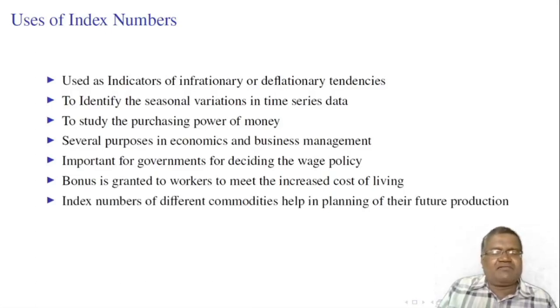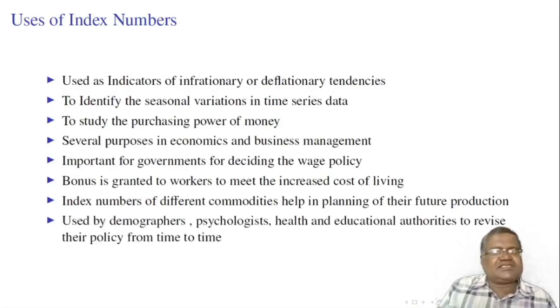Index numbers of different commodities help in planning their future production. We have quantity index numbers. They measure the quantity produced or consumed from time to time and place to place. They are very much useful for planning future production. Index numbers are used by demographers, psychologists, health and educational authorities to revise their policies from time to time.